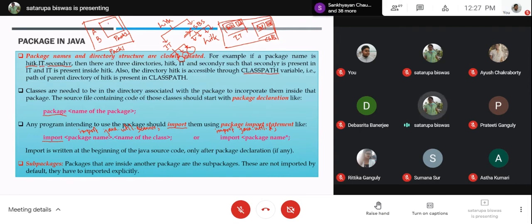Inside pack2 you have C.class and D.class. Now, if you want to include all the classes present inside the package pack1, what should you write? Suppose you want all of A, B, C, D to be present in your program. So what should you write?